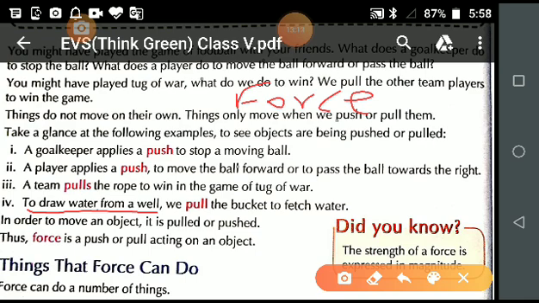Students, the definition of force is a push or pull acting on an object. Is it clear? Force is a push or pull acting on an object. You want to note this down in your copy? You can write it. This is the final definition of force.